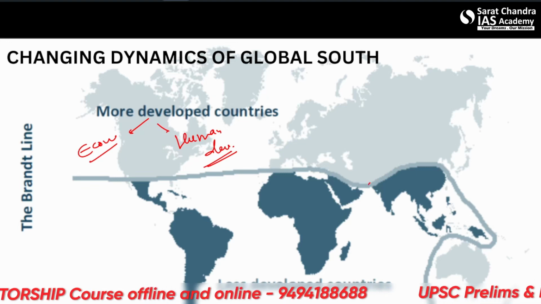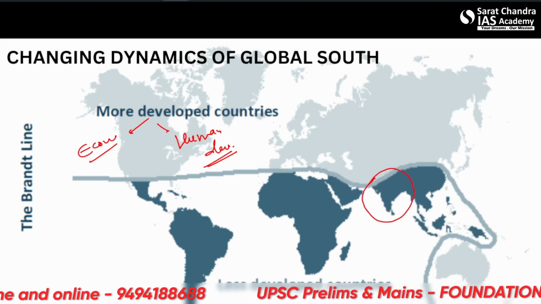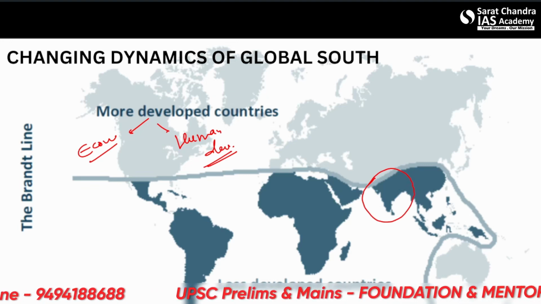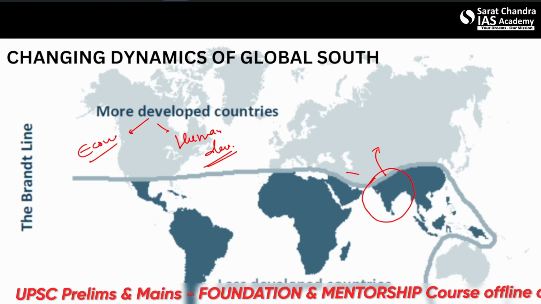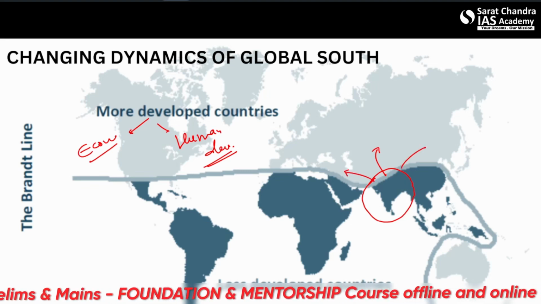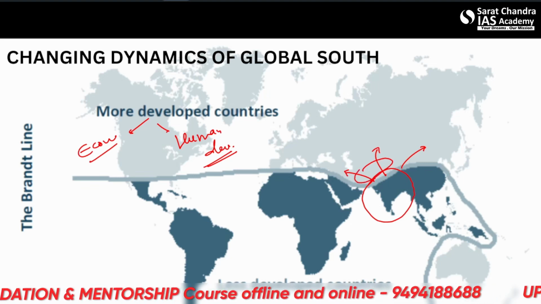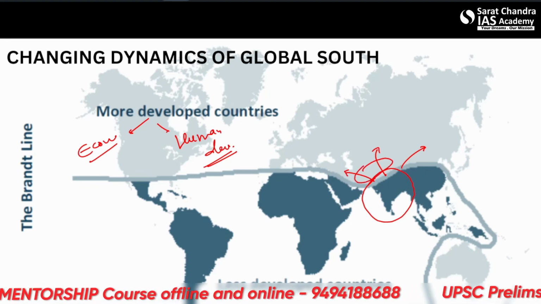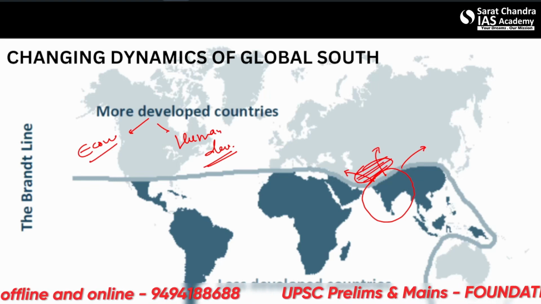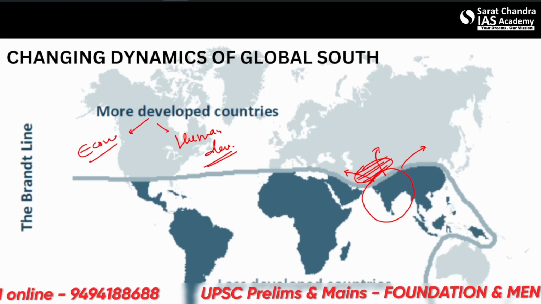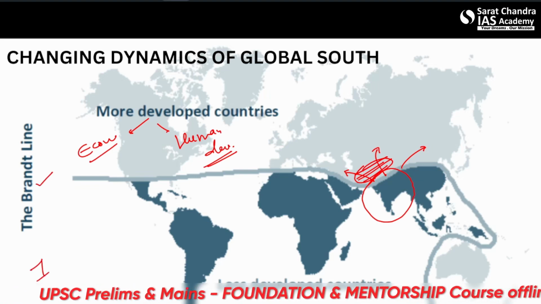So we find India here on the border of this Brandt line, and sharply in contrast with some nearby countries which may have even worse scenarios, such as we can see Pakistan here, Afghanistan, and some other Kazakhstan and Central Asian countries. So it's not a very strict line, but just gives us an idea.